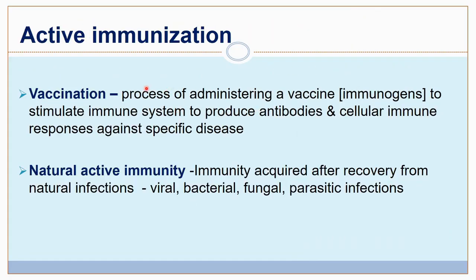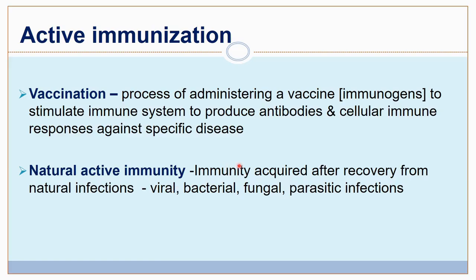Let's start with active immunization. Active immunization examples are vaccination and infections. Infections are the natural active immunity. Here the immunity is acquired after recovery from natural infections like viral, bacterial, fungal, parasitic, any infections.